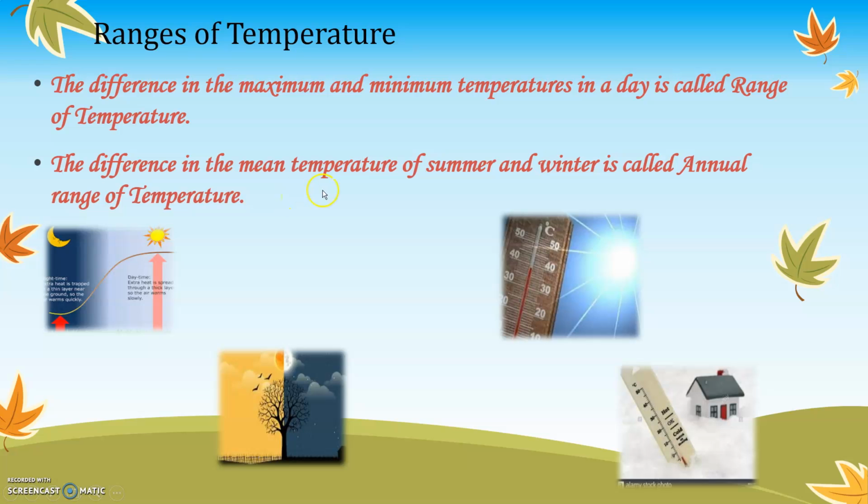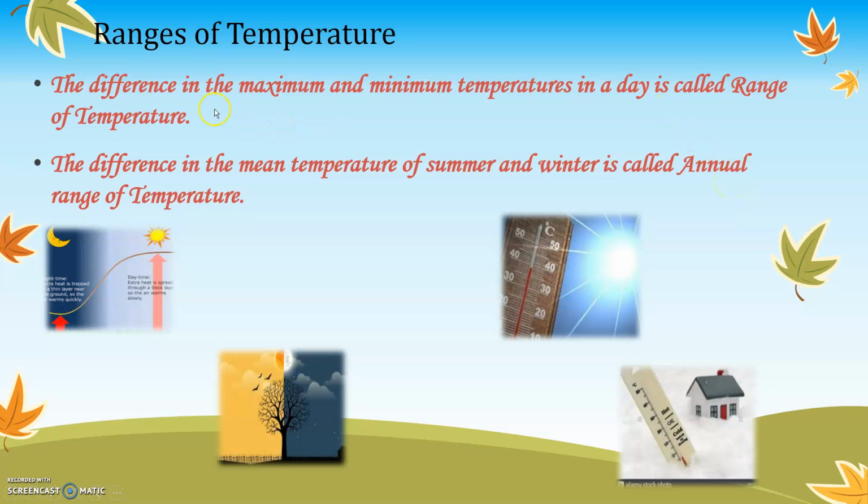The difference in the mean temperature of summer and winter is called annual range of temperature. Now students, you must have realized temperature in summer is different from temperature in the winter. In summer, temperature is very high, which means it is extremely hot. Similarly, in winter, temperature is very low, so it is very cold. So this difference in temperature in a year, in summer, in winter is called annual range of temperature. Annual means yearly, one year.